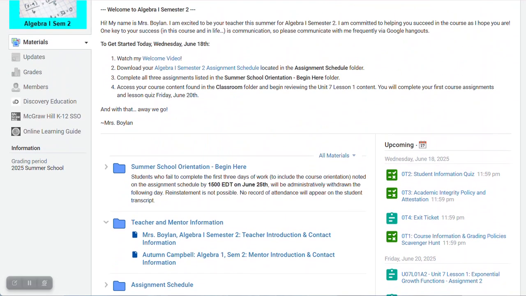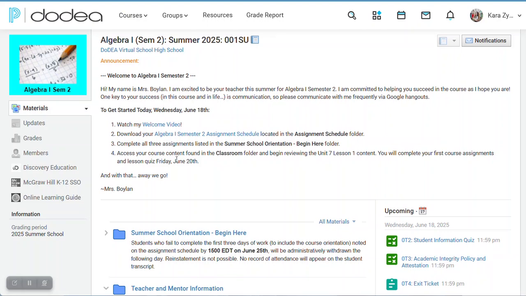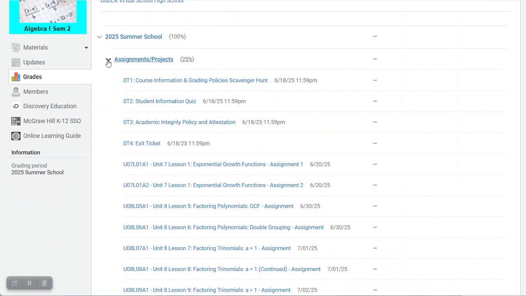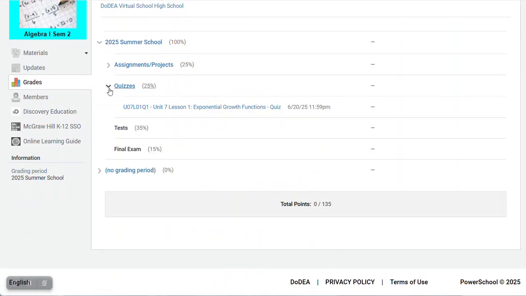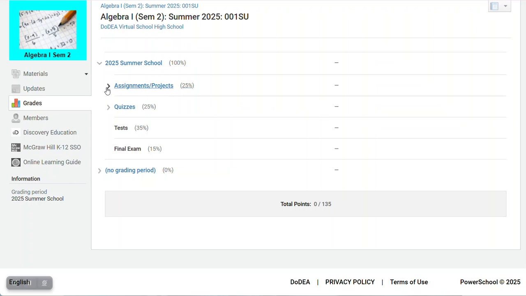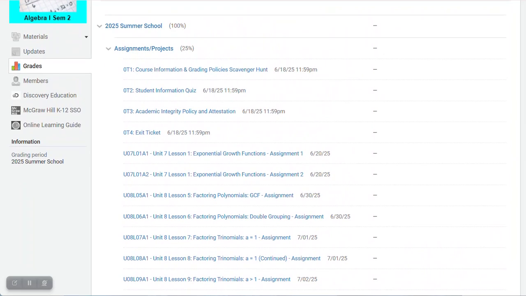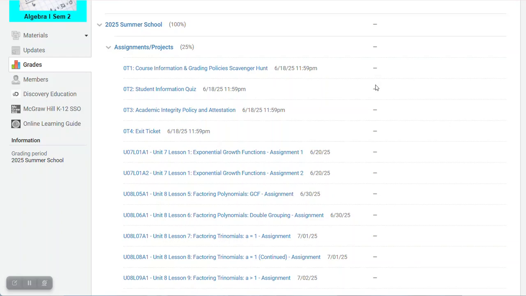So now we're gonna look at one last thing. Right here below that updates page, we have the grades page. If I click on this, we're gonna see all of the assignments that are listed in our course. I'm going to close this. And we also have quizzes for our course, okay? And we have tests and exams as well, but right now, notice, see these dashes here? That means none of these things have been submitted, okay? But as these assignments are submitted, you're going to get grades in here.